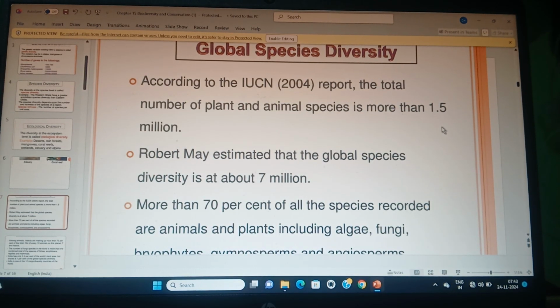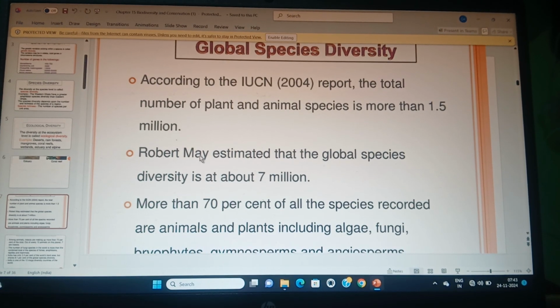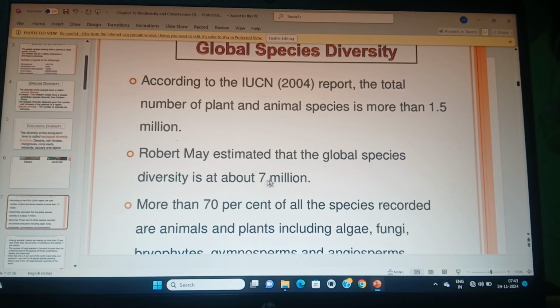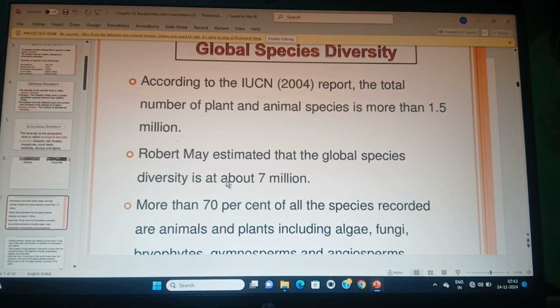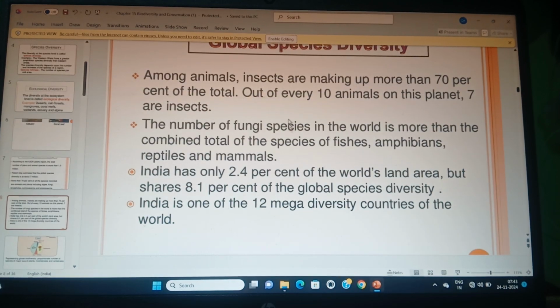According to the IUCN, how many species are there? 1.5 million or more than 1.5 million. And according to Robert May's estimation, about 7 million species are there. Questions will come from this portion.